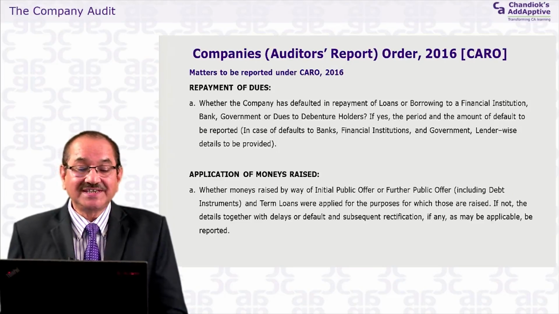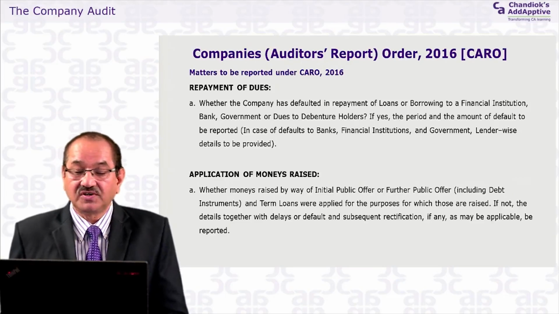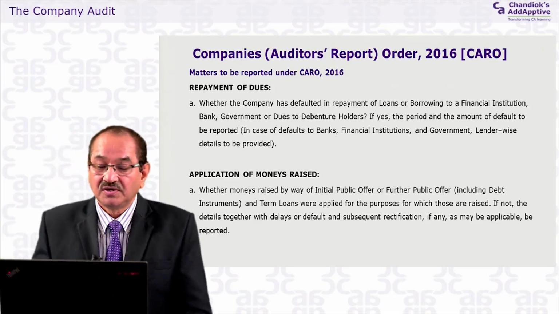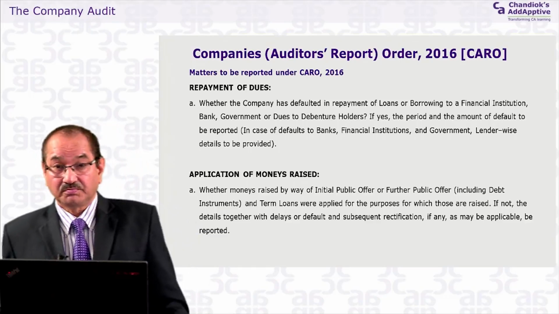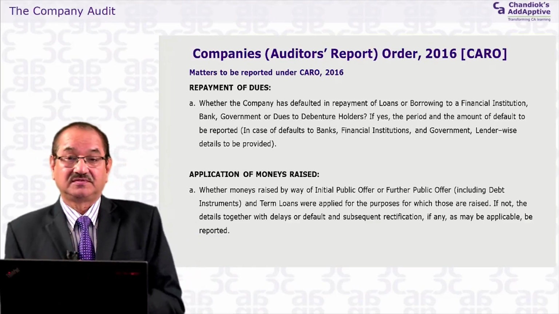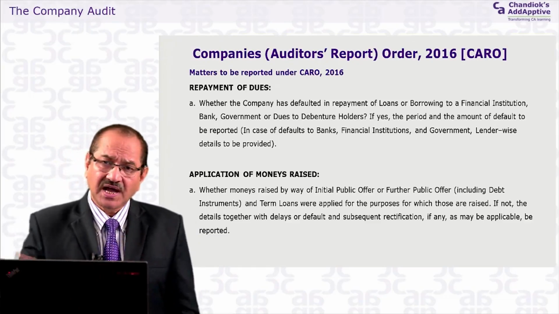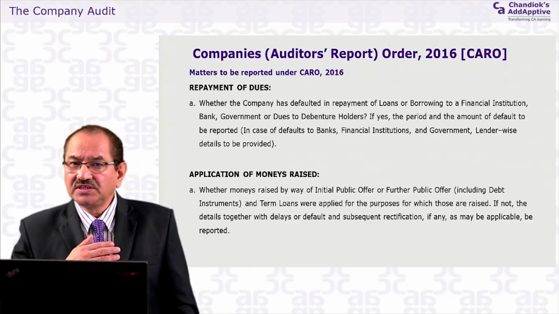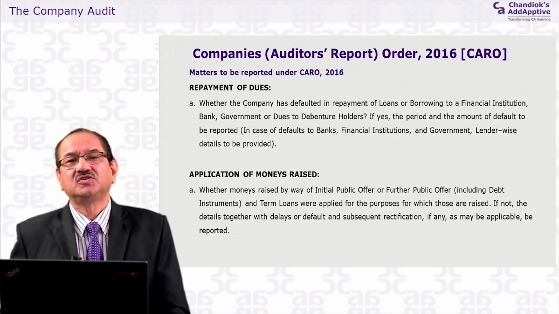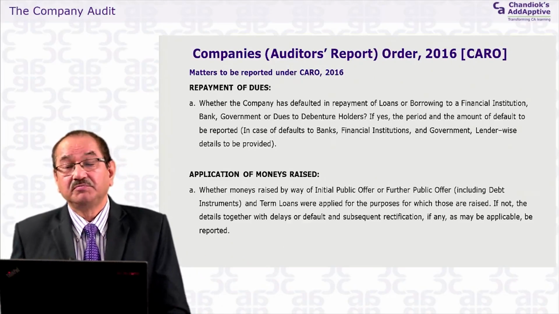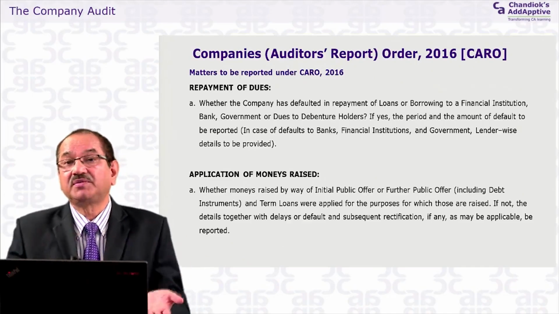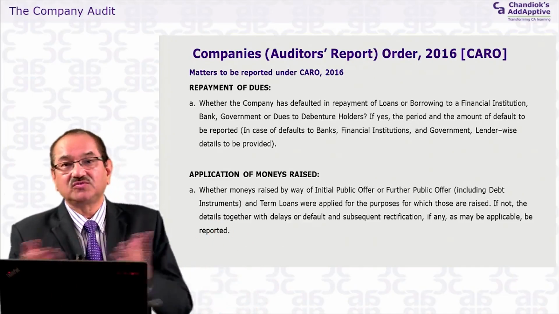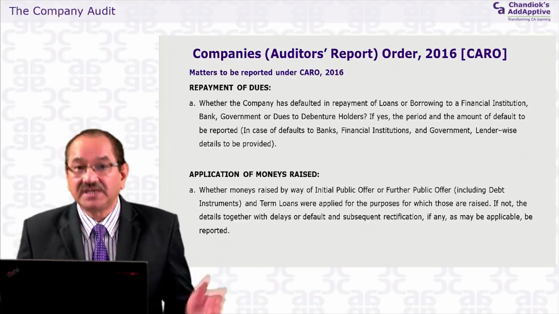If not, the details, together with the delay or default and subsequent rectifications, if any, as may be applicable, must be reported. So the company has raised money through the IPO. It issued shares, or it has issued debentures to the public through public offerings. FPO means further public offering: you have already issued shares to the public once, and now you are raising more money from the markets.